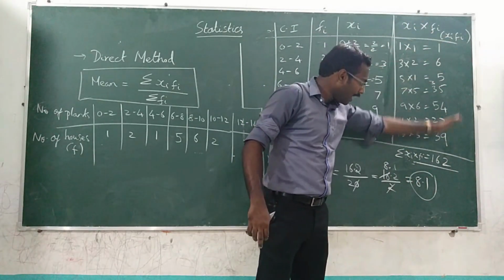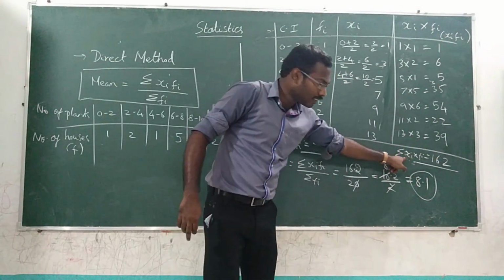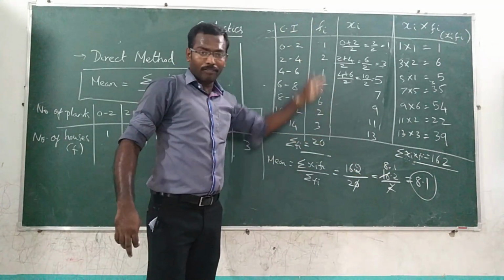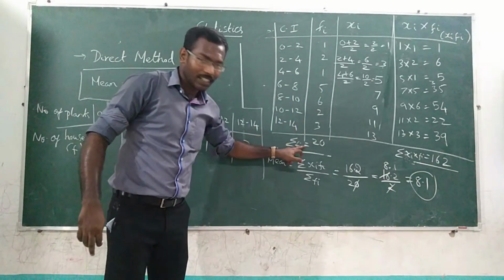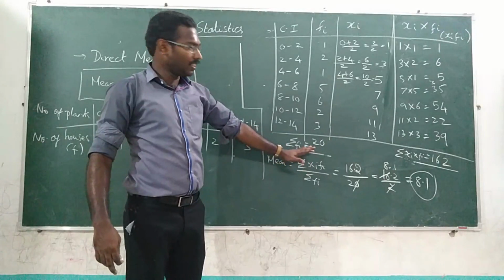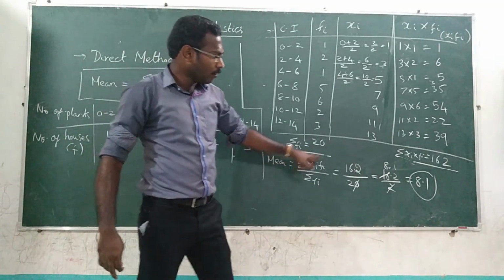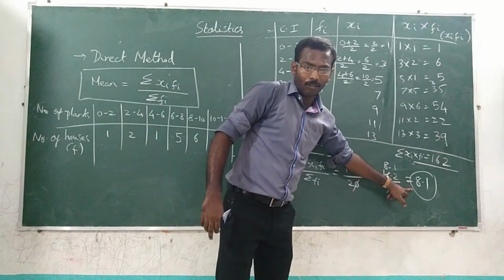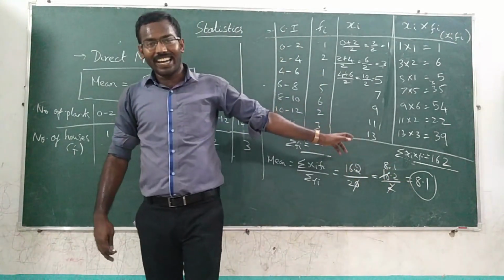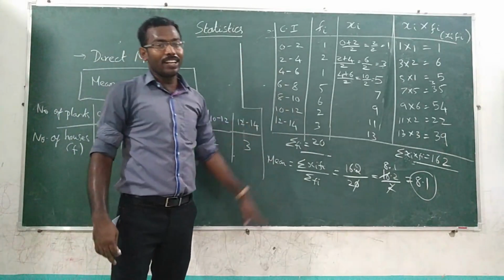Xi into fi added gives summation xi fi, and adding all the values of the fi column gives summation fi. Finally substitute in the formula. Then you got the answer 8.1. It's easy, isn't it? Okay, so please copy it down.